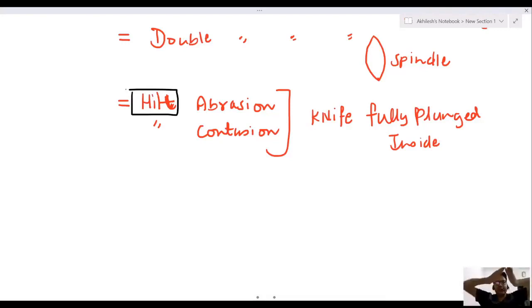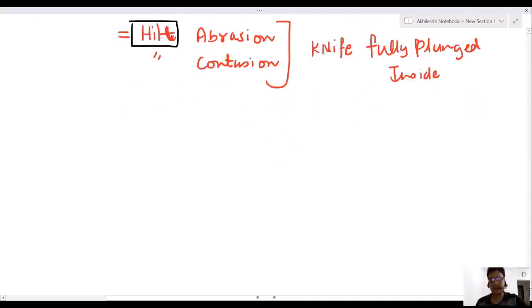Again, I am revising: single edge has triangular shape, double edge stab injury is spindle shape. So these are three important MCQs. And the shape of stab injury is decided by the lines of Langer, which are present in skin.